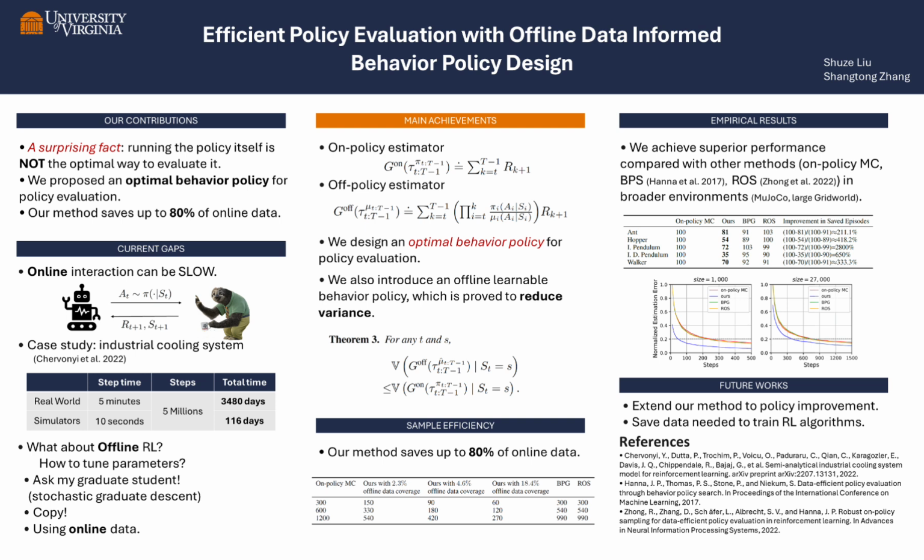There are three approaches in the offline RL community. The first is to ask a graduate student and do a stochastic gradient descent. The second is to copy the hyperparameters from another paper. And the third one is to use online data to train the offline RL algorithm, which is somewhat cheating because we still need online data to tune the hyperparameters for our purely offline RL algorithms.